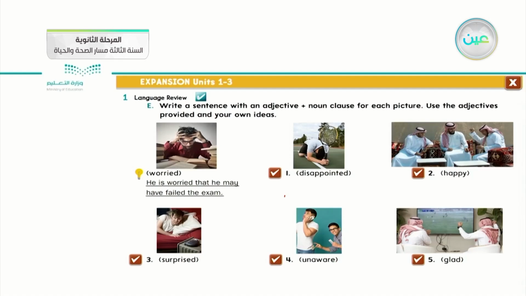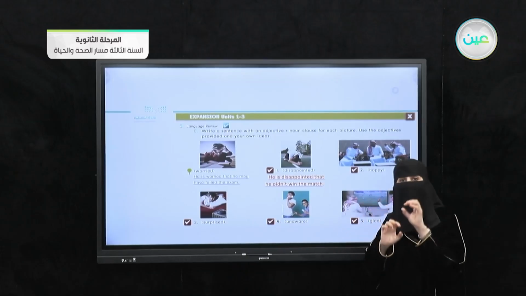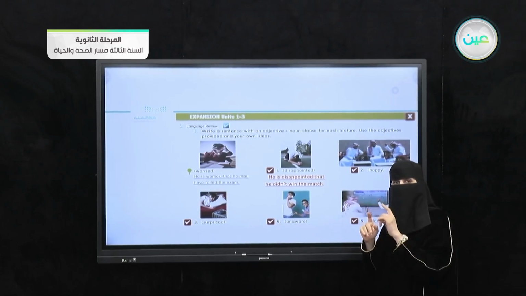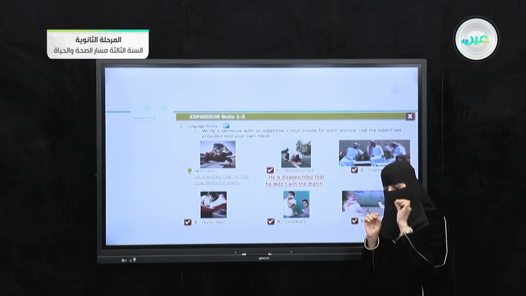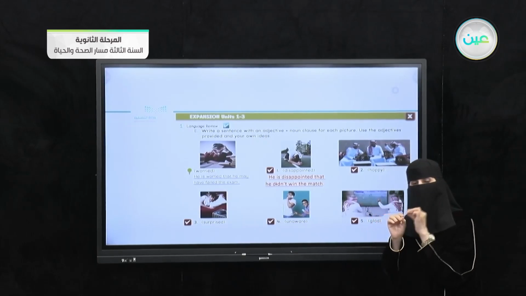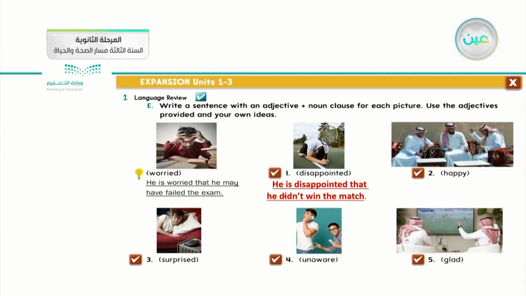Does that make sense to you? Okay, let's apply it to the second one. Disappointed. What do you think? How can I write that sentence? So if I say he is disappointed, then I bring the conjunction that. Why do I apply it? Because I want the second part of our statement written as a noun clause. Any of the four situations, I can use. I should look carefully and pay attention to which situation is suitable when I want to write this statement. So he is disappointed that he didn't